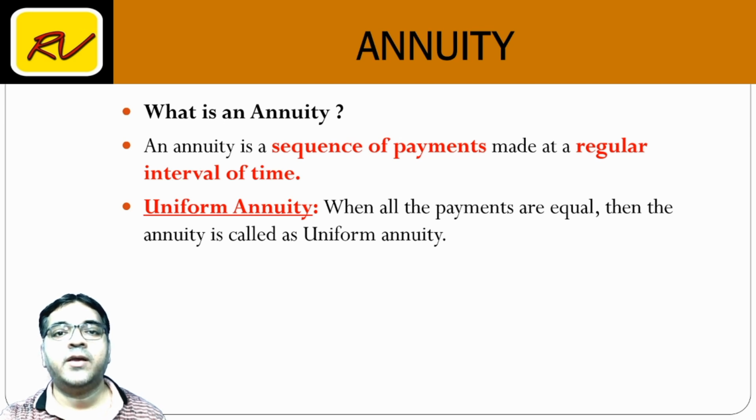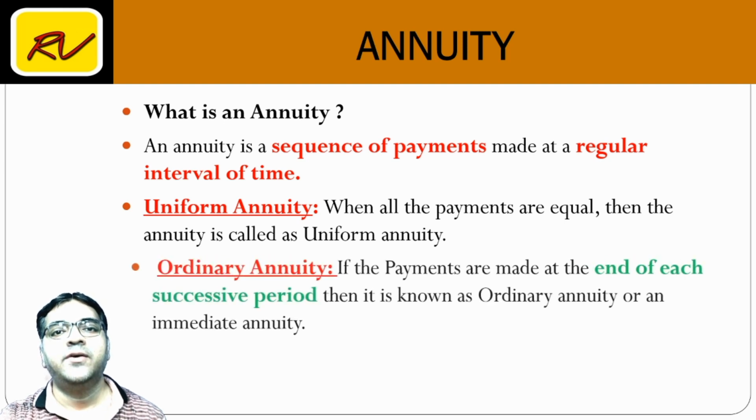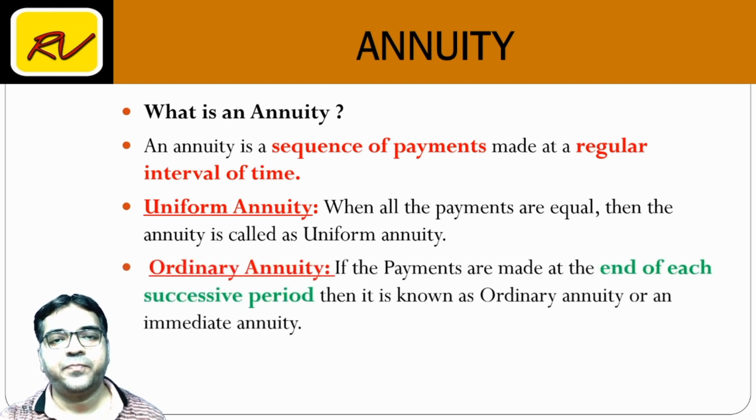Before we begin with our calculations, it is important to understand there are two types of annuities. First, ordinary annuity. If the payments are made at the end of each successive period, then it is known as ordinary annuity or immediate annuity. In simple words, if I pay rupees 5,000 in a recurring deposit account on 30th of every month, so 30th March, 30th April, 30th May, at the end of the month, that is known as ordinary annuity